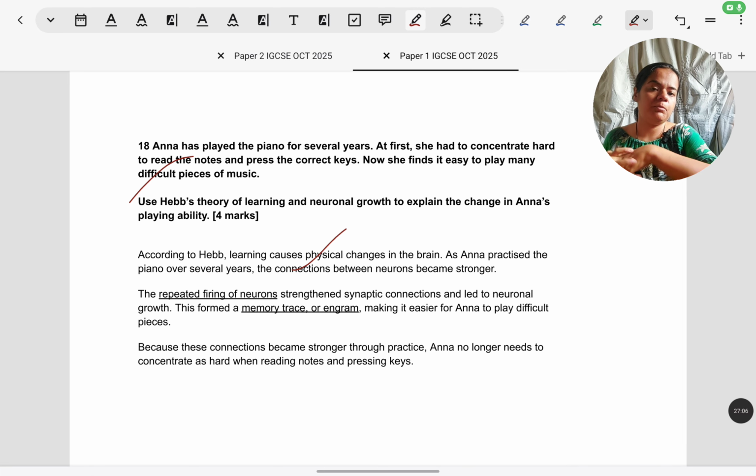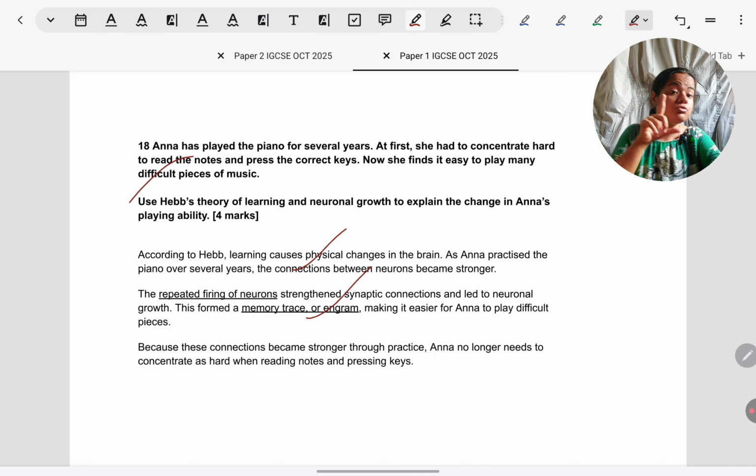From Hebb's theory point of view, what Hebb has said is that neuronal strengthening will happen. So first she had to activate one neuron by learning one skill very carefully, but then eventually by repeating it so many times she formed an engram. Make sure to use key terms when you're writing. In Hebb's theory, the engram, which is the memory trace, you must mention has been formed over the years as she has practiced so much. And now because that memory trace gets activated very fast, she does not have to consume too much time or put in too much effort to play the piano. Now it comes automatically to her.